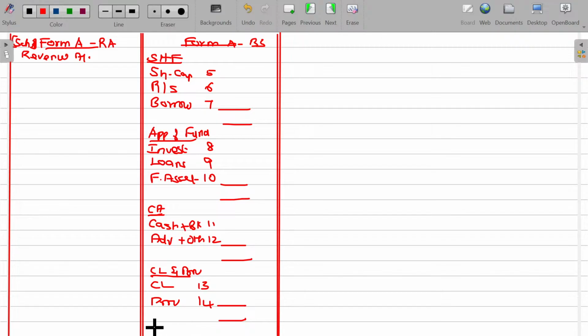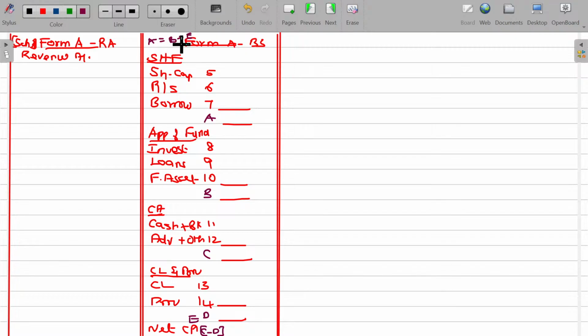You understand? Then you can find out the net current assets. I name this A, B, C, D. Net current assets should be the difference between C and D. And you can cross verify the sources of fund. Shareholders funds A should be equal to the application of fund as well as net current assets E. Finally, you can cross verify: A should be equivalent to B plus E.